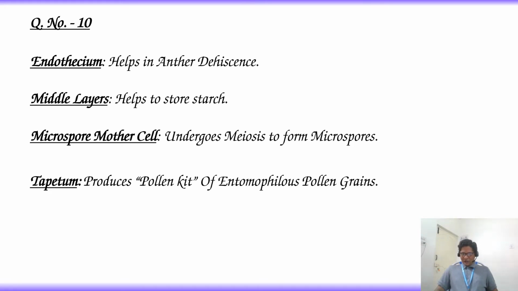Entomophilous means pollination by insects. So pollen kit is a sticky substance made up of lipids on the surface of exine, helpful to stick onto the body of insects. That pollen kit is produced by tapetum. Hence, the answer is option 4, tapetum.